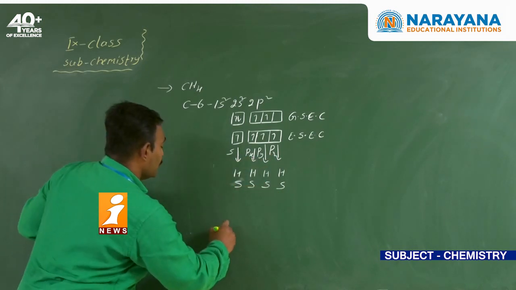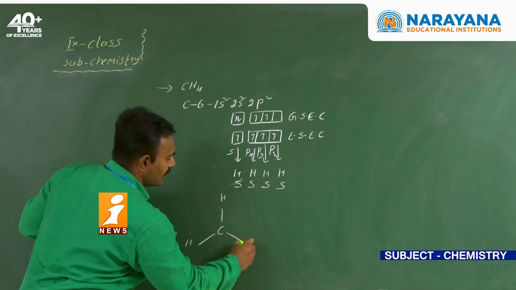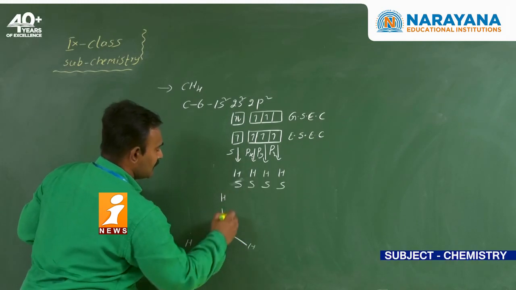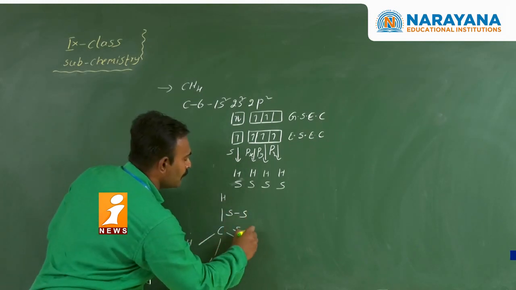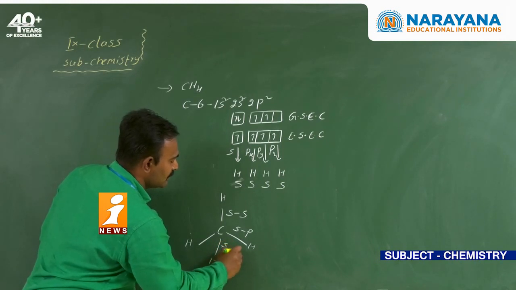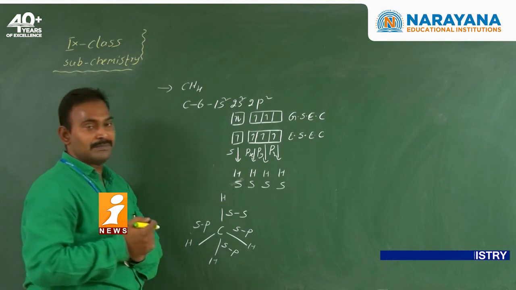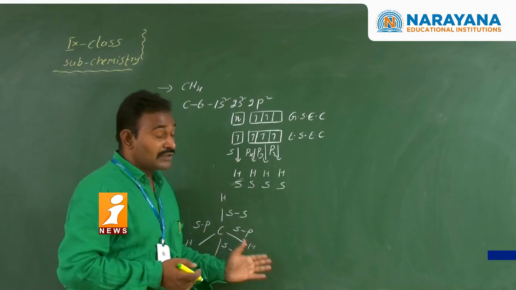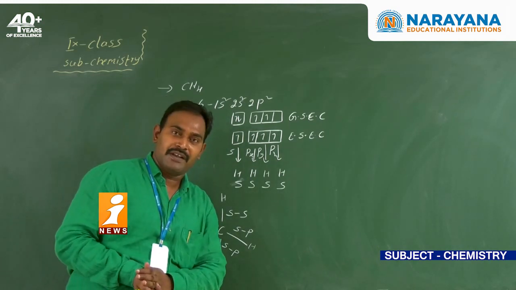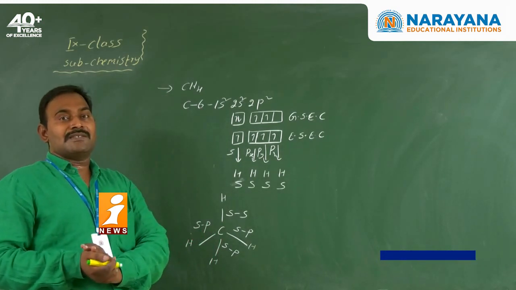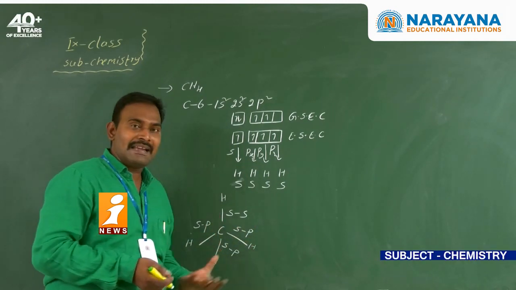That means in methane, 4 bonds are there, and the 4 bonds are different. This bond is formed due to ss overlapping, and these three bonds are formed due to sp overlapping. So the 4 bonds should be different, bond energy should also be different, and bond length should also be different, according to our valence bond theory. But experimentally all the bonds are identical.